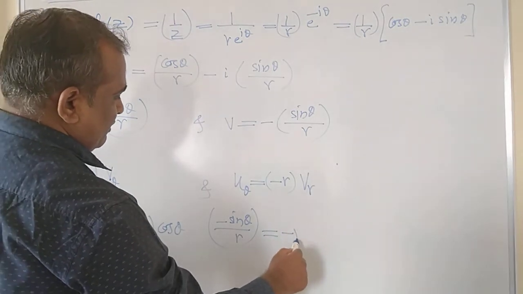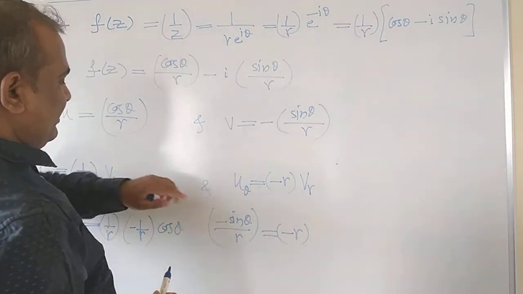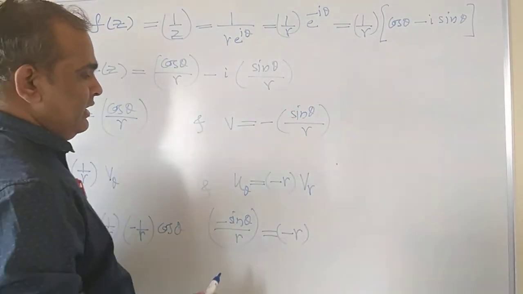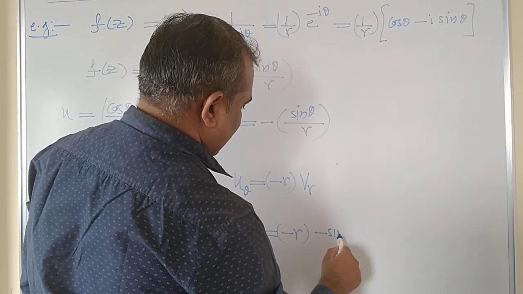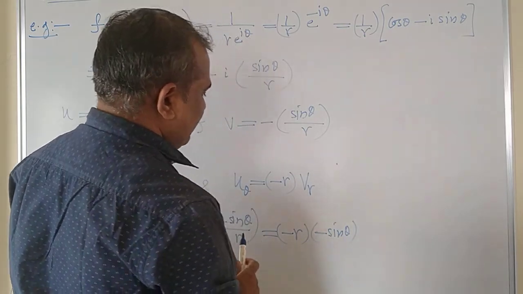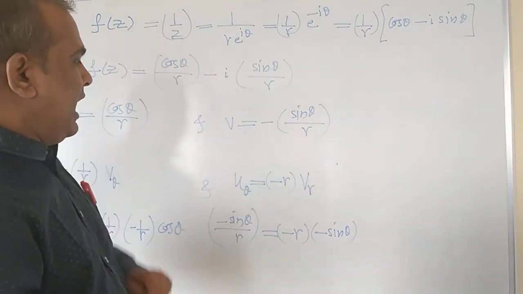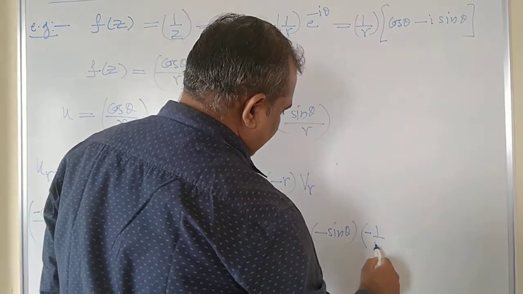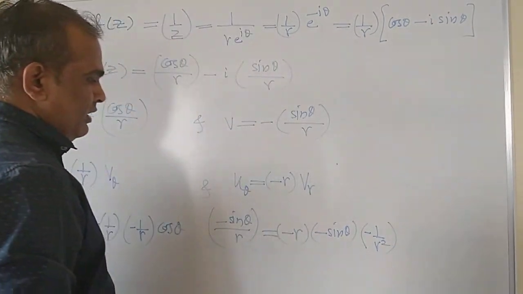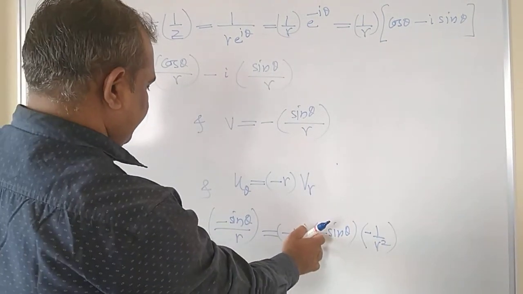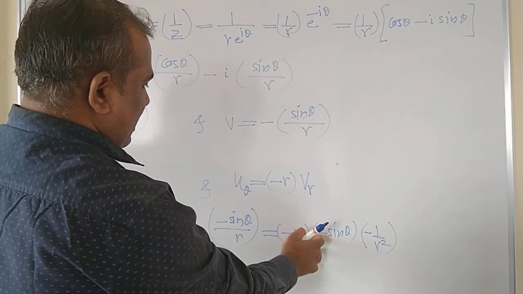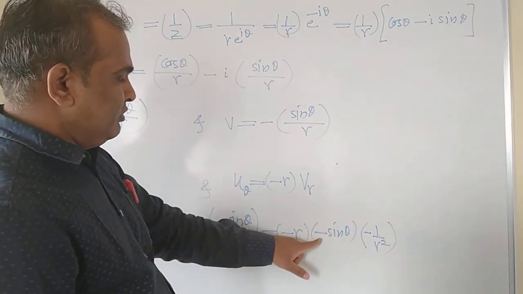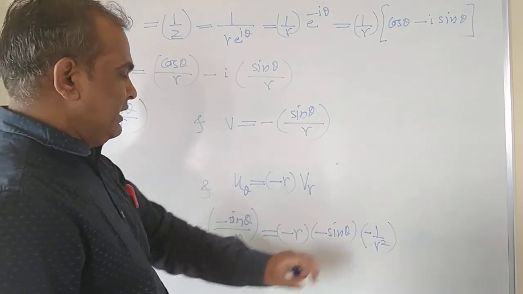This is equal to minus r as it is, and differentiation of v with respect to r now. Sin is acting as a constant. So minus sin theta, as it is, being a constant term, and differentiation of 1 by r will be minus 1 upon r square, right? So minus 1 upon r square. One negative sign will get cancelled. Why? Because there are 3 negative signs. So 2 negative signs will give you positive, and 1 remains as it is.